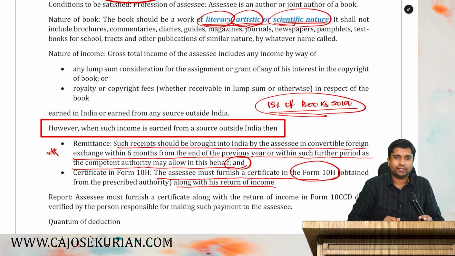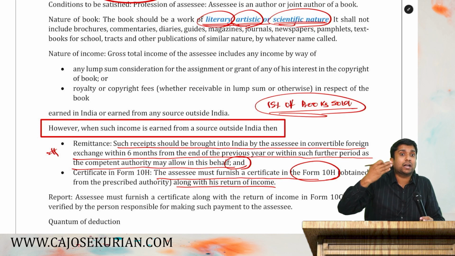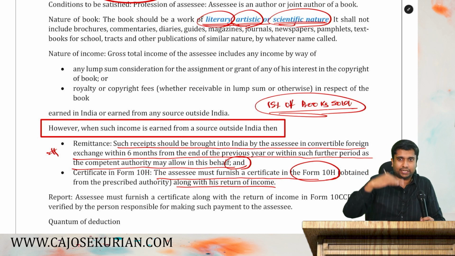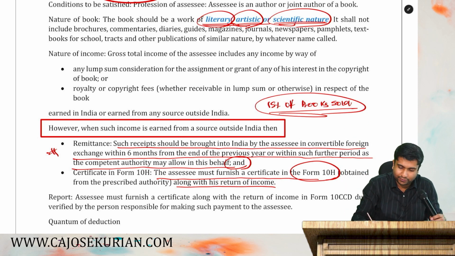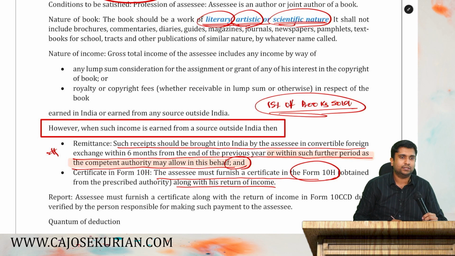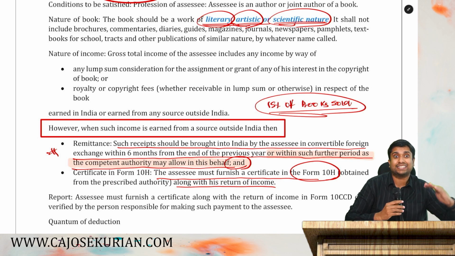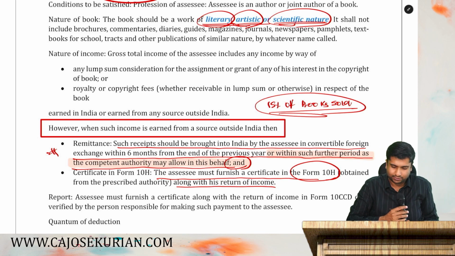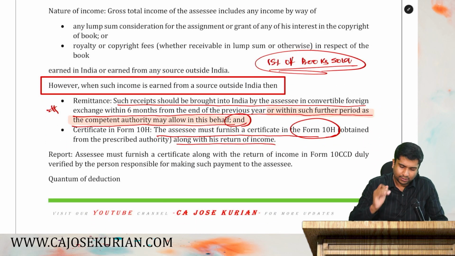Now there is one more point. The competent authority, say for example RBI and all, may extend the 6 months time further. Say they have given me 7 months time. Then I need to bring it within that 7 months. That's why they have written, or within such further period as the competent authority may allow in this behalf. If either the central government or RBI has given me an extended time to bring that money, then I have to bring that money within that time. Are you with me? If I didn't get any extension, the maximum time is 6 months. So that is the point.